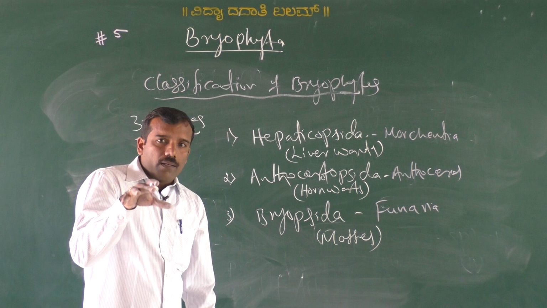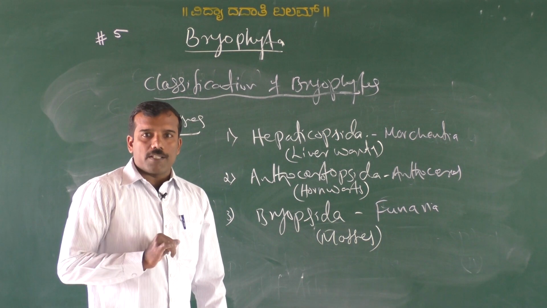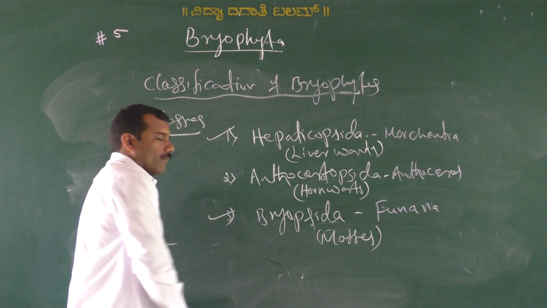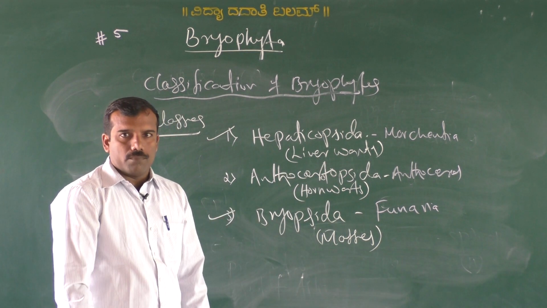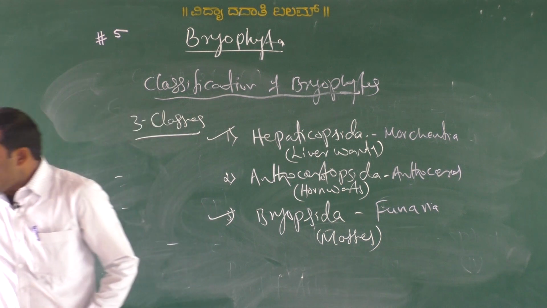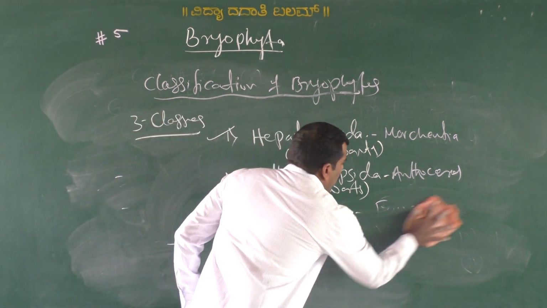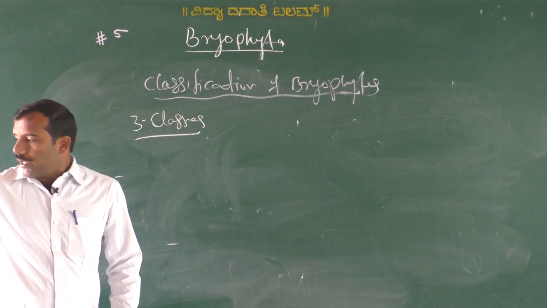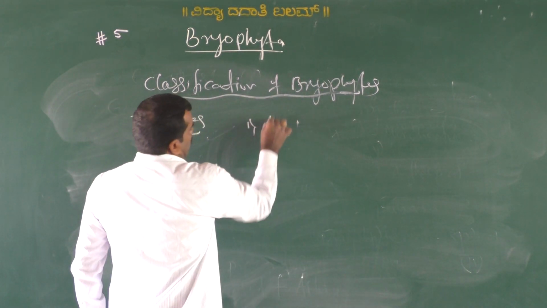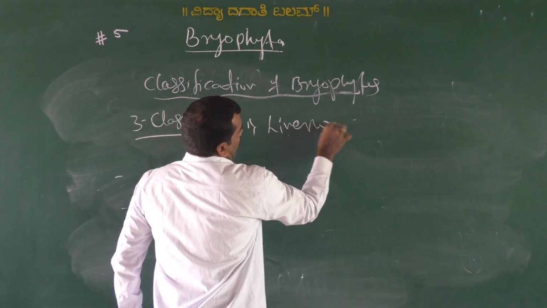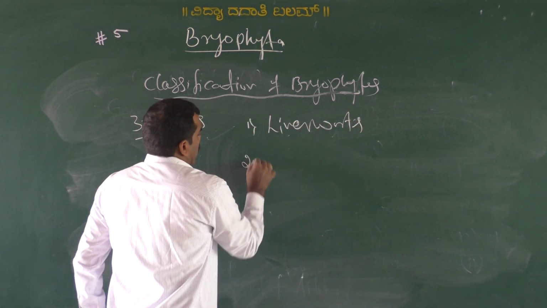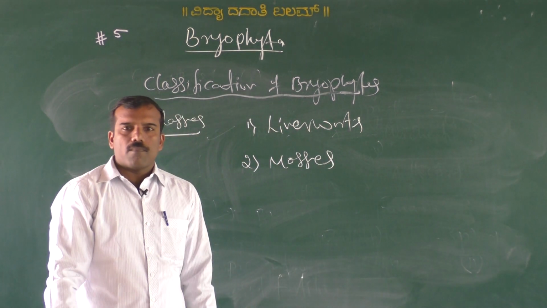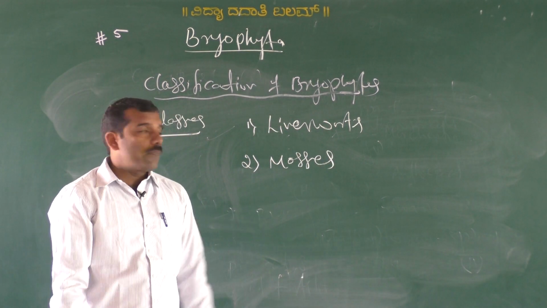So for our first PUC NCERT syllabus, they include only Hepaticopsida and Bryopsida. So in the NCERT textbook, they give the classification of bryophytes into two classes, commonly called liverworts and mosses. Okay, this is about classification.